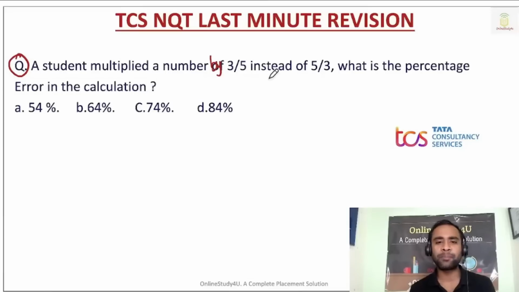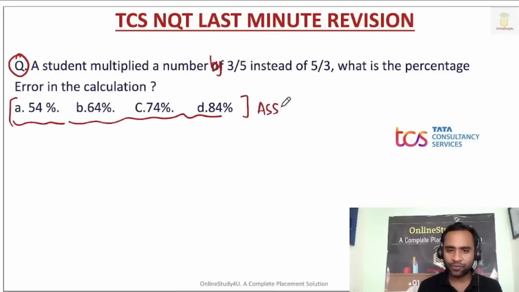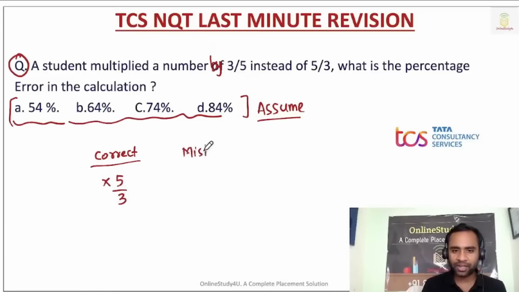A student multiplied a number by 3 by 5 instead of 5 by 3. As I said, if your options are given in terms of percentage, then you can assume any value you want. Now let us try to understand. So a student has to multiply by 5 by 3, but he made a mistake, and he multiplied it by 3 by 5.